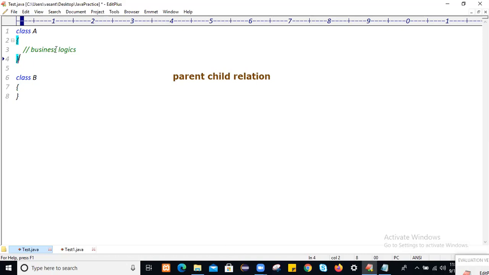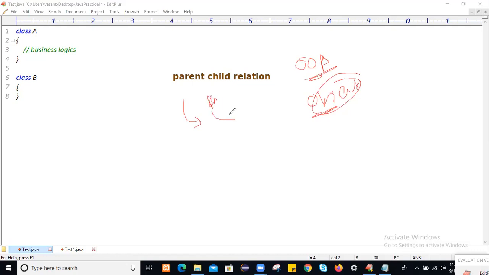OOPS is nothing but object-oriented programming system. What happens during object creation? As you know, during object creation, all the properties of a class get loaded into that class object.